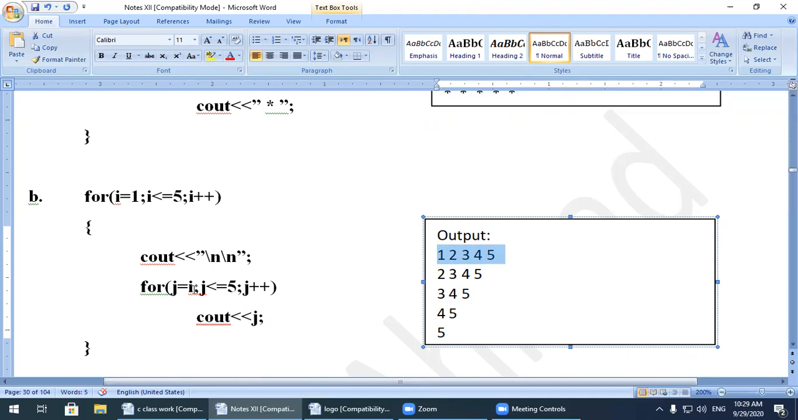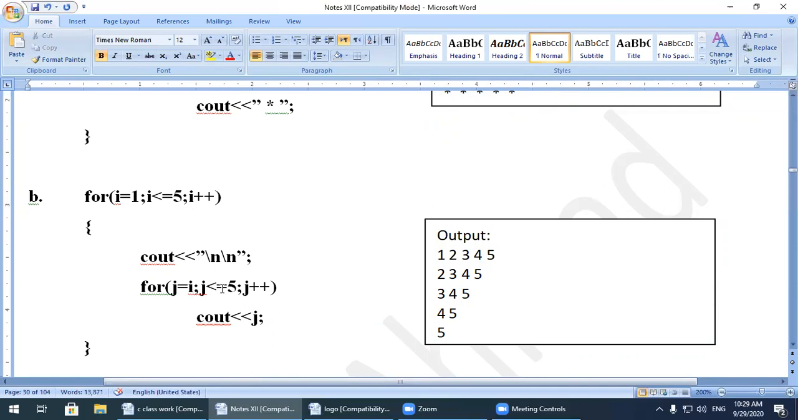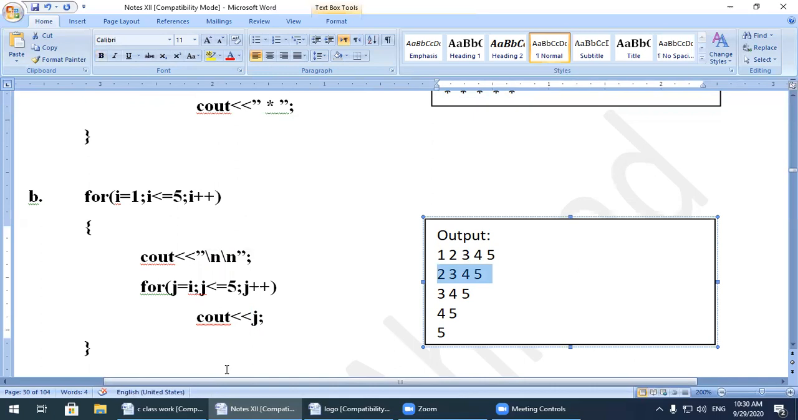Now change over here. Previously we started j at 1 with j less than or equal to 5. Over here the first value of j is i. So i is 1, it will display j as 1, 2, 3, 4, 5. Again its value will be increased. Value of i will be 2. Now j starts from 2 and goes to 5. Watch here, it will display 2, 3, 4, 5.